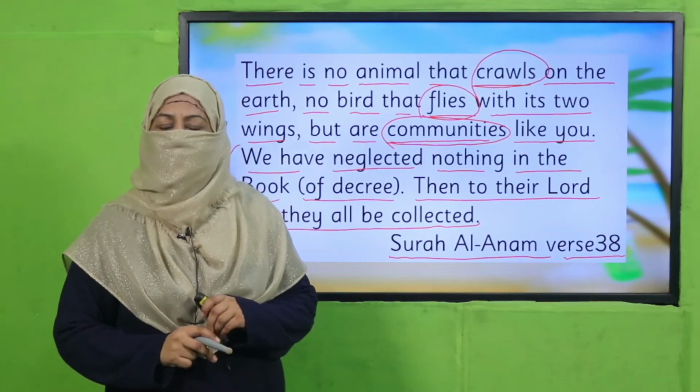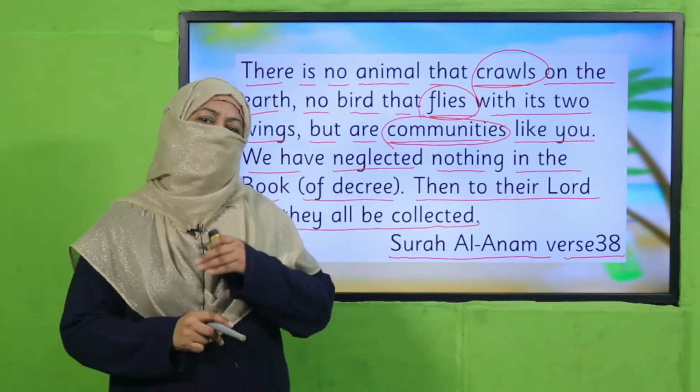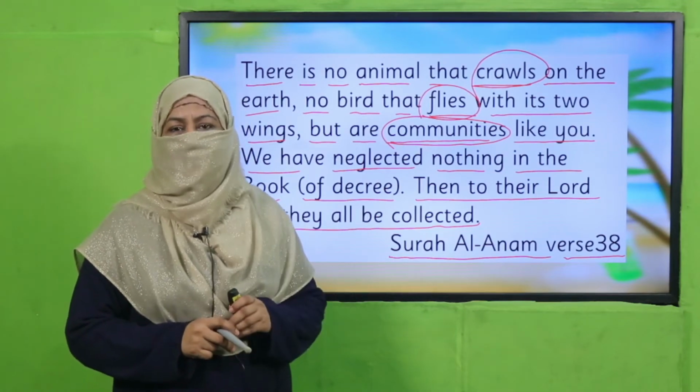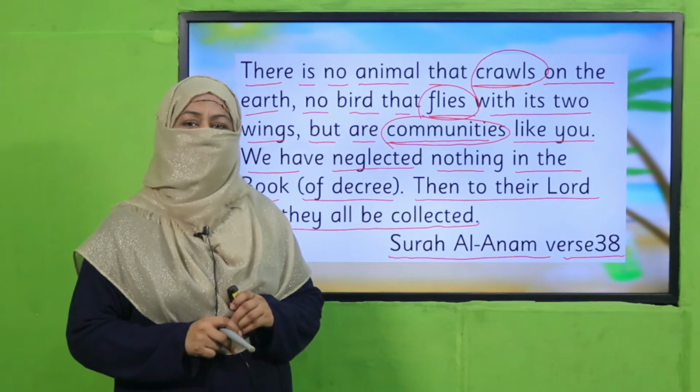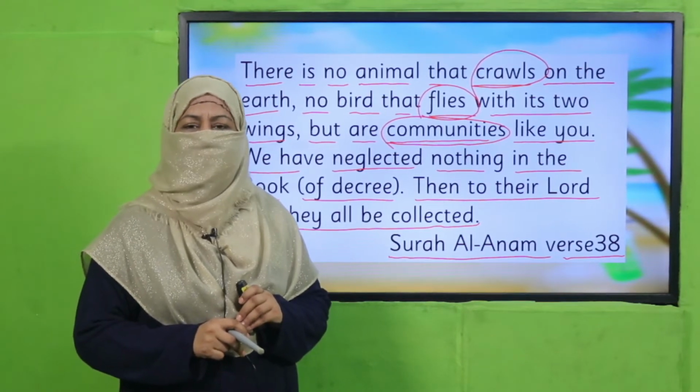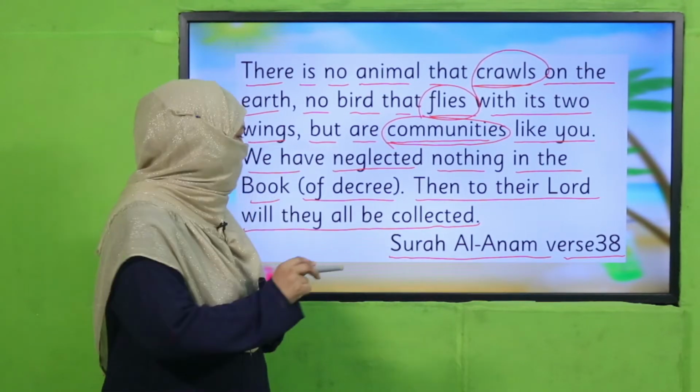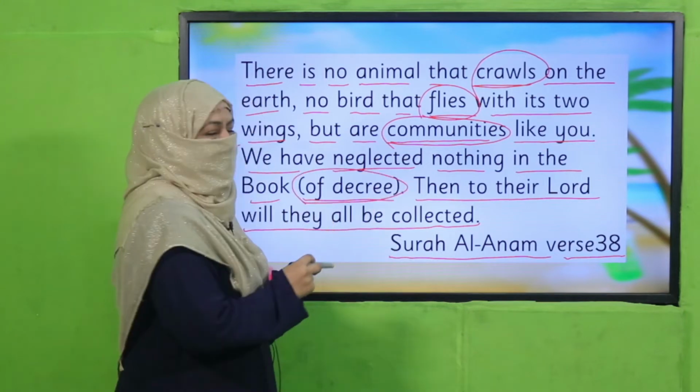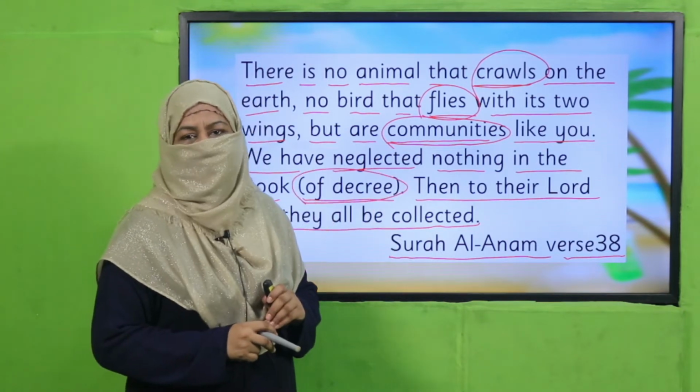So this is what the Quran is teaching us, and the message is, either animal or human being, whatever Allah has created, a day will come when we will return back to our Lord. We should always remember whatever we are doing, whatever we are saying, Allah is watching us, and it is written in the book of decree. So we should be careful about our acts, right?